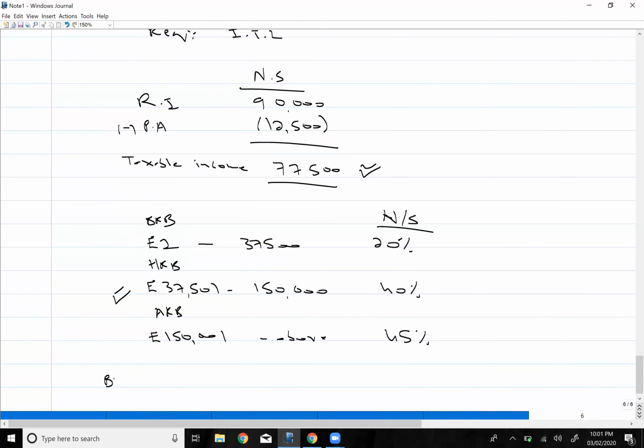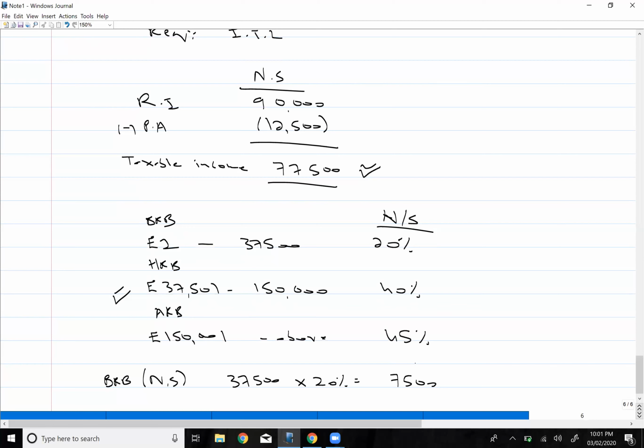So in the basic rate band, non-saving income, only 37,500 of your income can come. On 37,500, you will pay tax at the rate of 20%, which is going to be 7,500. My income is 77,500, out of which you have applied tax on 37,500.